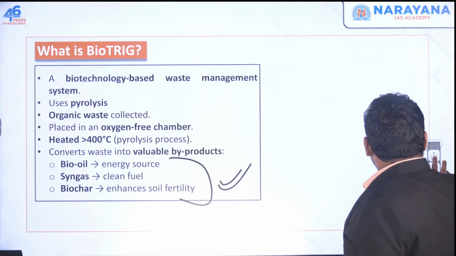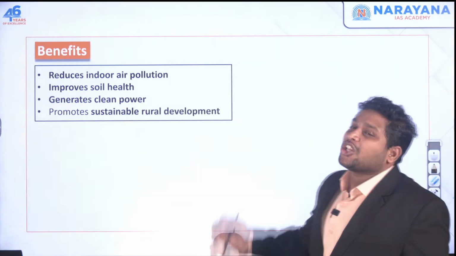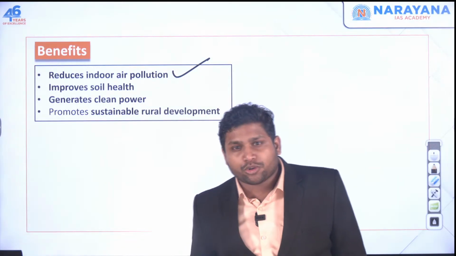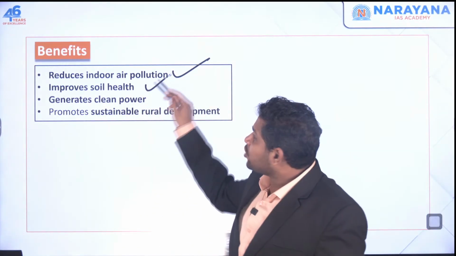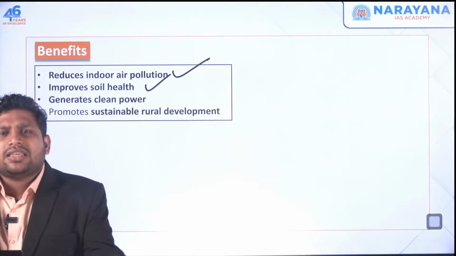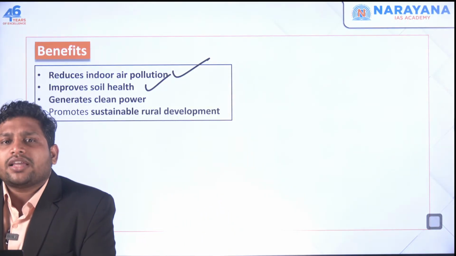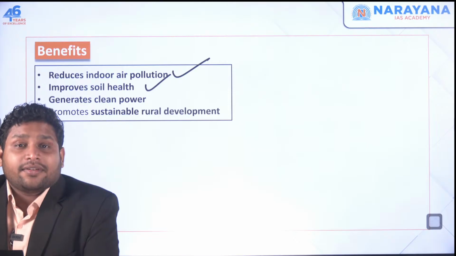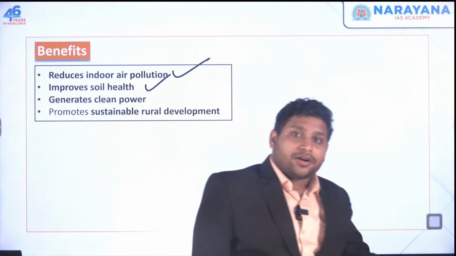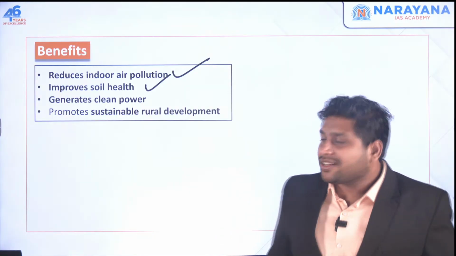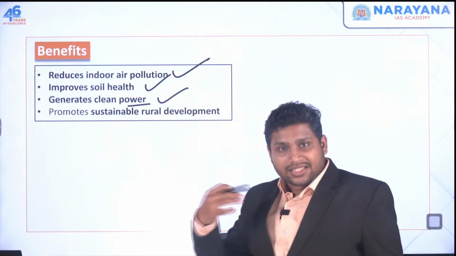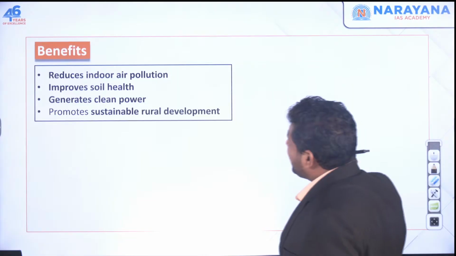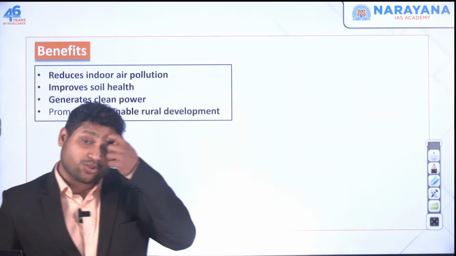Okay. So this is about this biotrig technology. It is going to be very beneficial for us. Let's say it is going to reduce our pollution, indoor pollution specifically, right? Then it is going to improve the soil health. When you use this biochar, anyway you're improving the soil health, you're using organic products, you're not using chemical fertilizers as such. Using that oil is better than burning the wood. It generates clean power, let's say the syngas that we're using, and it promotes sustainable rural development, right? This is the basic understanding that we get from the biotrig technology.